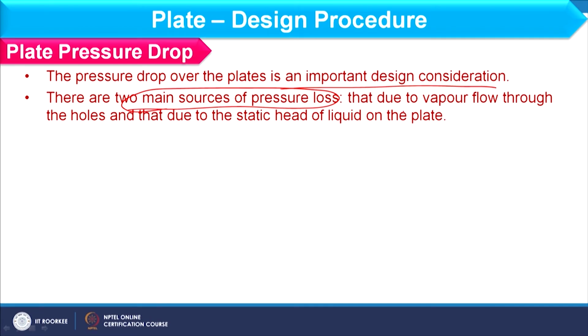First is due to vapor which flows through the holes, and second is due to availability of the liquid on the plate, which will cause a static head. So, here again I am having two conditions. First is because of the movement of the vapor, and second is because of the liquid hold up over the plate. So, let us see how to account these in pressure drop calculation.